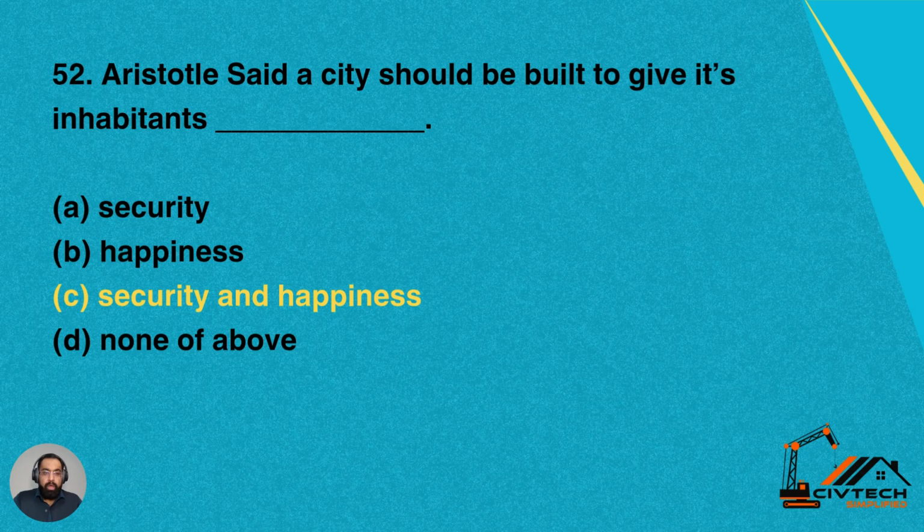Question 52. Aristotle said a city should be built to give its inhabitants dash. A security, B happiness, C security and happiness, D none of the above. So Aristotle said a city should be built to give its inhabitants security as well as happiness. So option C is correct for this question. The main purpose of town planning or developing a city is to provide security as well as happiness and wellness to the society or the inhabitants of that city.